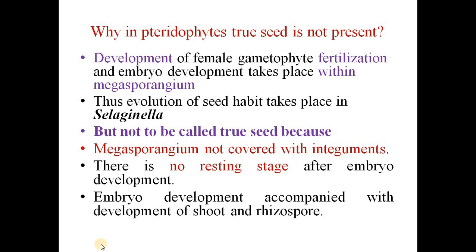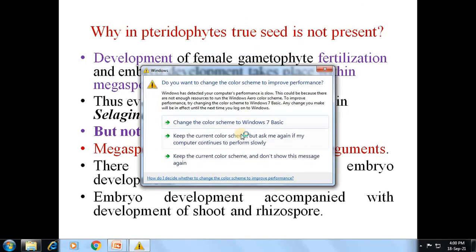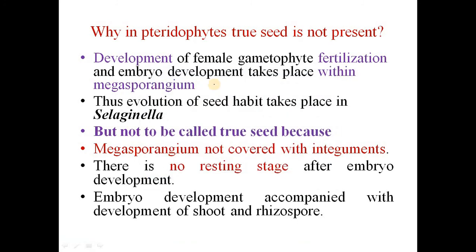But at the end, the question is that in pteridophytes there are no true seeds, though they show the seed habit. Here, the development of the female gametophyte, fertilization and embryo development takes place within the megasporangium. And this is the reason for the evolution of seed habit in pteridophytes, and specifically it is well observed in Selaginella.